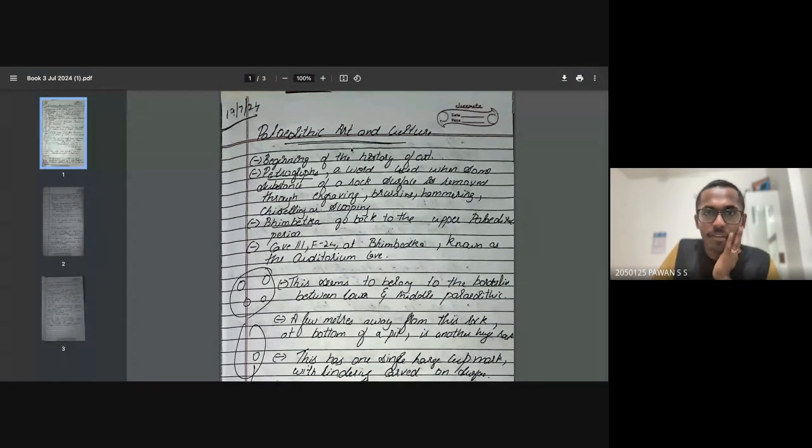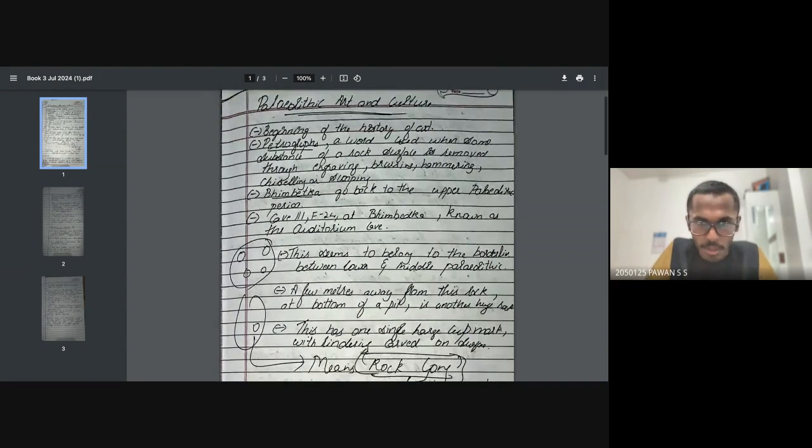All right, now let's start with what Paleolithic art and culture is. Paleolithic art and culture was basically the beginning of the history of art. This entire history of art is what we're trying to understand now, and that history happened during the Paleolithic time. Let's try to dissect it one by one and understand it.